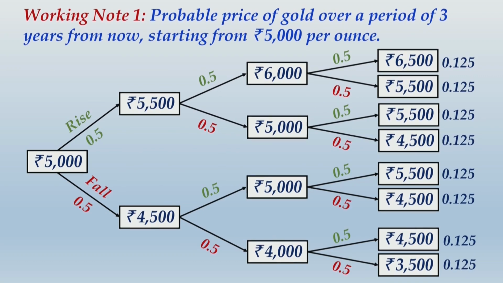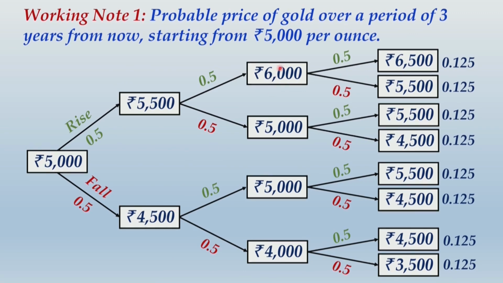Alright friends, I am sure you have completed writing this entire tree of outcome. Now at end of each year, that is year 1, year 2 and year 3, if I would want to find the expected price of gold, in year 1 there can be 2 possible outcomes which are equally probable. So 0.5, 0.5 is the probability of these 2 outcomes.